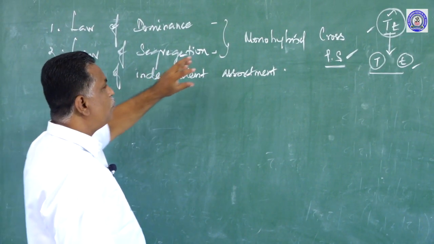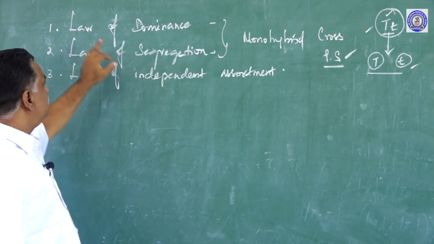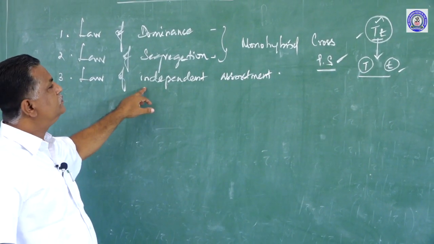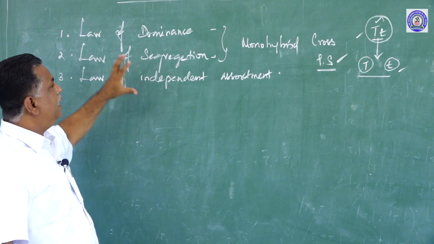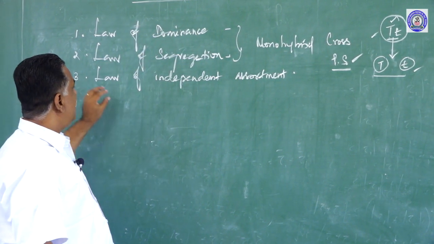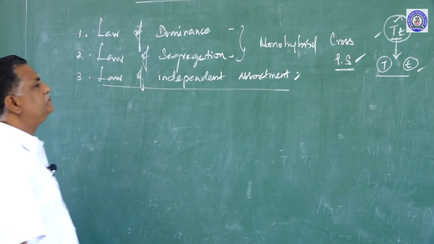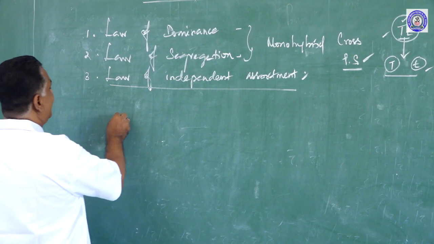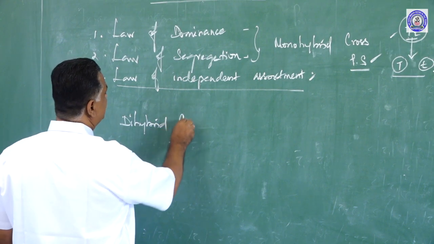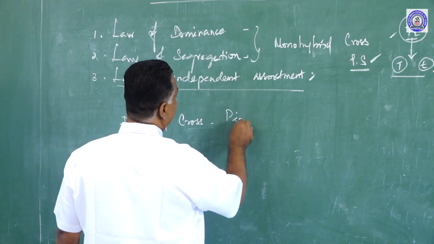So, Mendel's monohybrid cross on Pisum sativum explains the law of dominance and the law of segregation. These three are called Mendelian principles of heredity, Mendelism. And he proved these two by that experiment, monohybrid crosses. And the law of independent assortment is our interest today. Mendel did dihybrid crosses in the same plant, Pisum sativum.